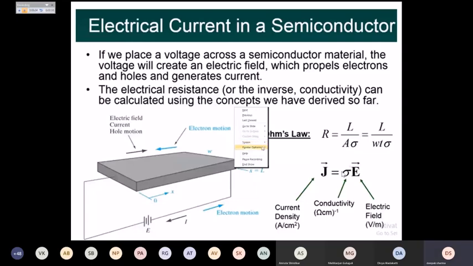If we place a voltage across any semiconductor material, then the voltage will create an electric field which will propel the electrons and holes, and it will generate the current. This is what we have seen so far. The electrical resistance can be calculated in this way: R equals L divided by A into sigma, where sigma is the conductivity itself.